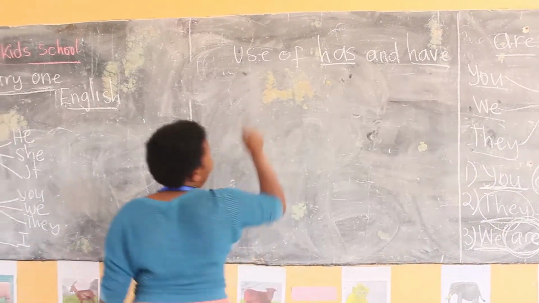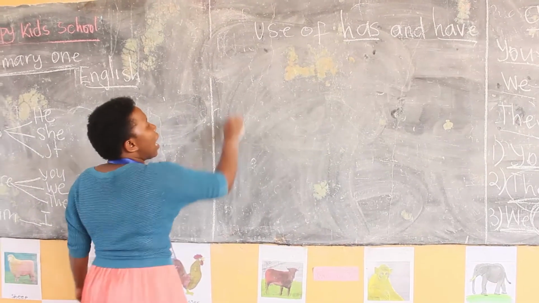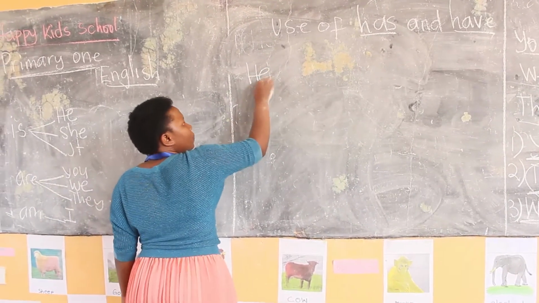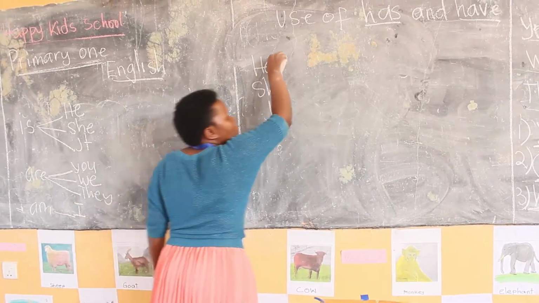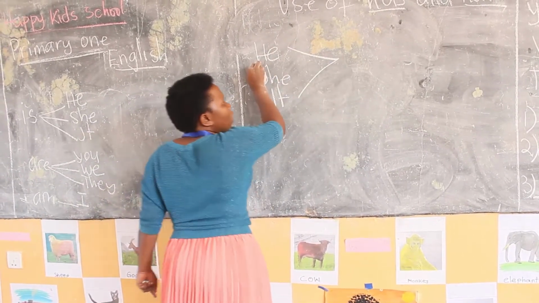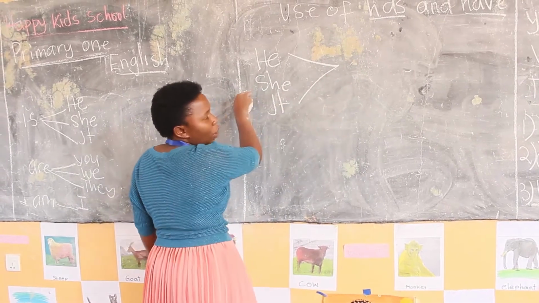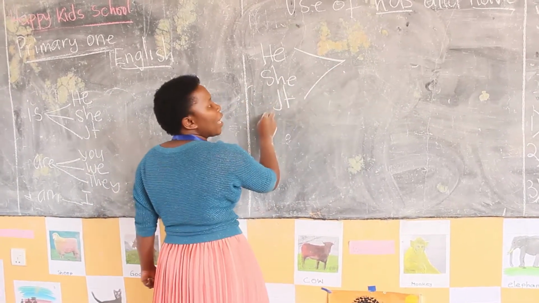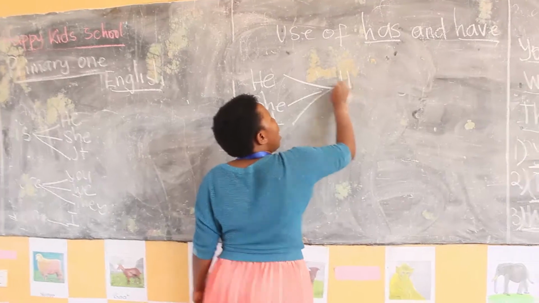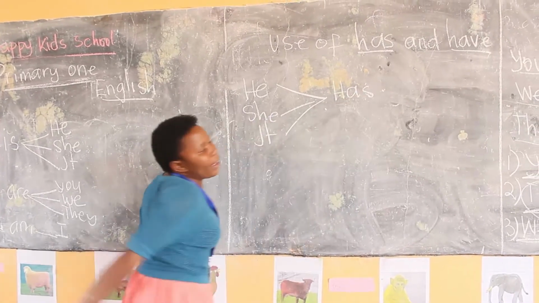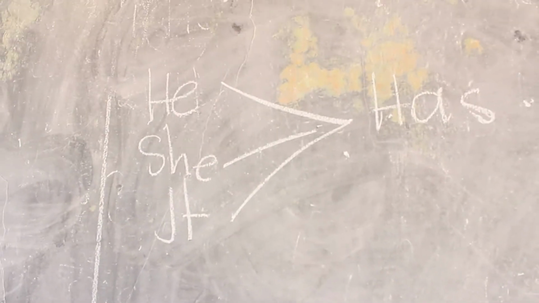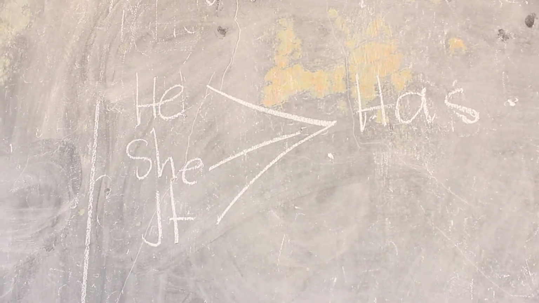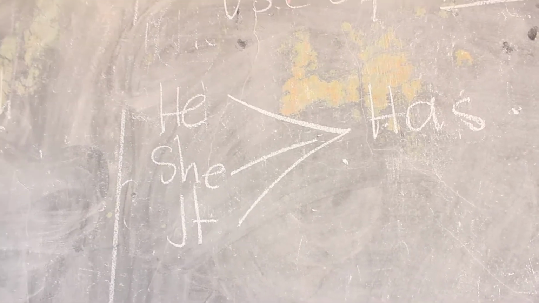When do we use has? We use has when we have he, she, and it. When we have he, we use has. When we have she, we use has. When you have it, we use has. Are we together? We can even say that we use has when it is the name of a person, only one person, isn't it?